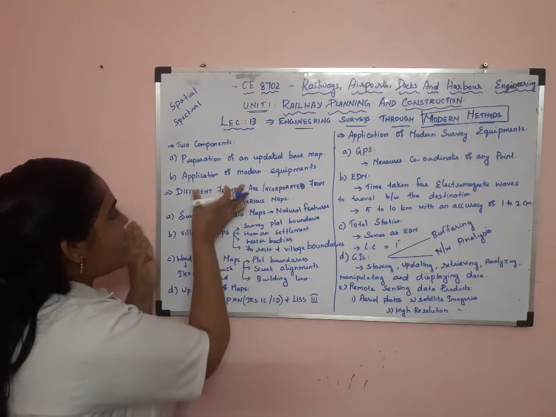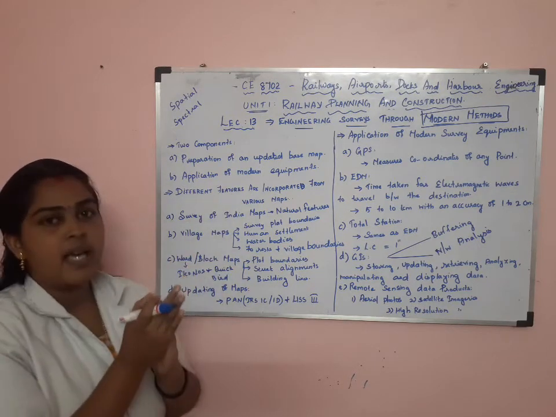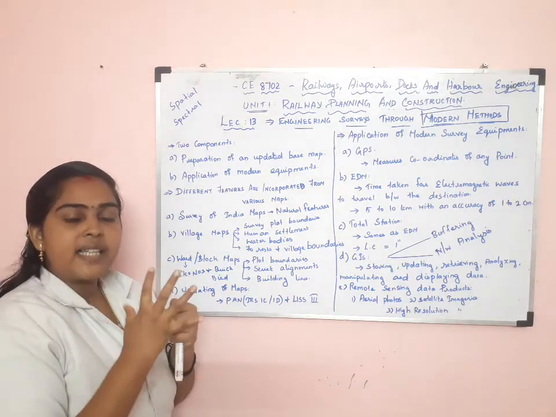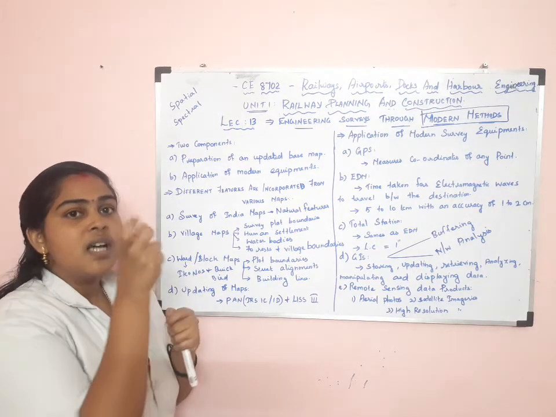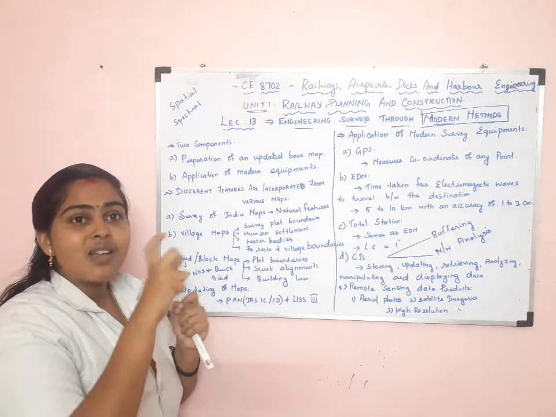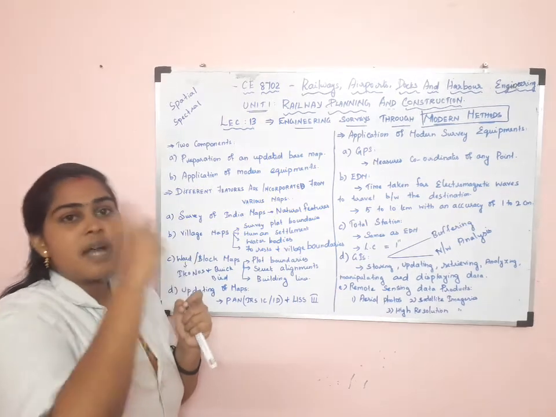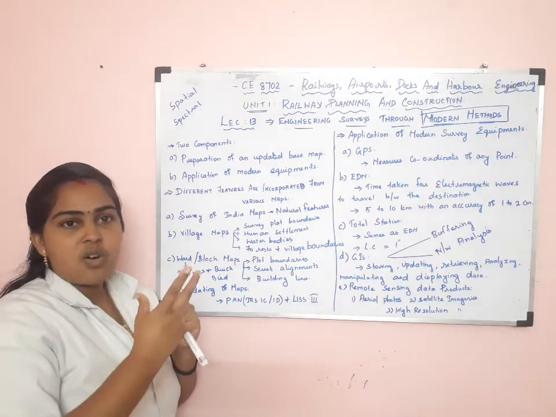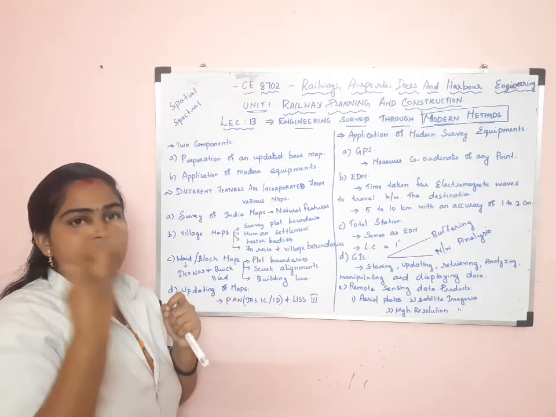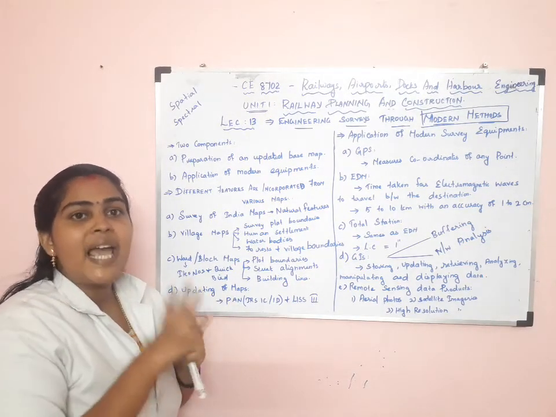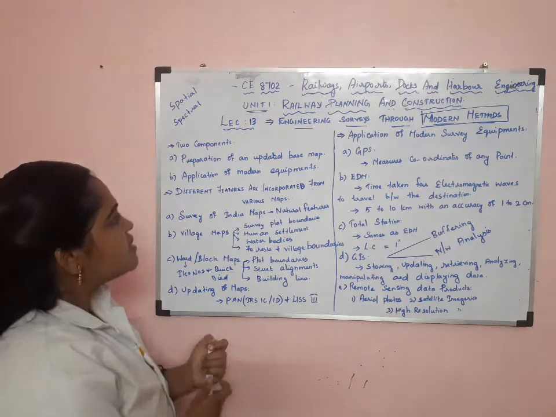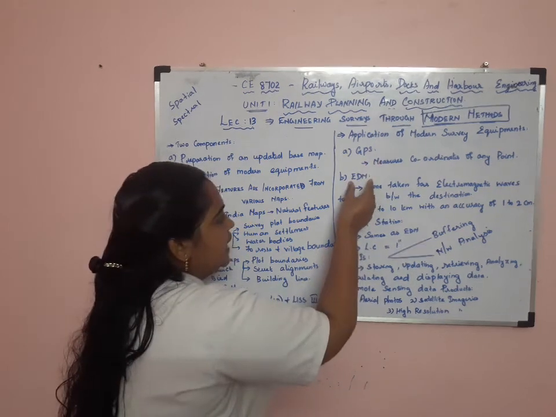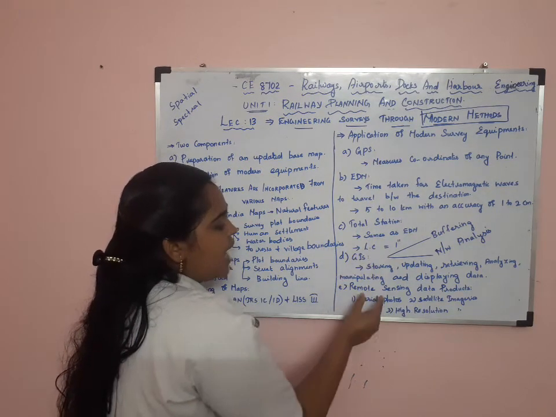The second one is the application of modern equipment. Now we are taking the surveys through modern equipment. In the last class I discussed the stages of engineering surveys. The stages for the conventional method and modern methods are the same: map study, reconnaissance survey, preliminary survey, then detailed survey. The stages are the same but the equipment is different. Here, the equipment we are using for modern survey is GPS, EDM, total station, GIS and remote sensing data products.